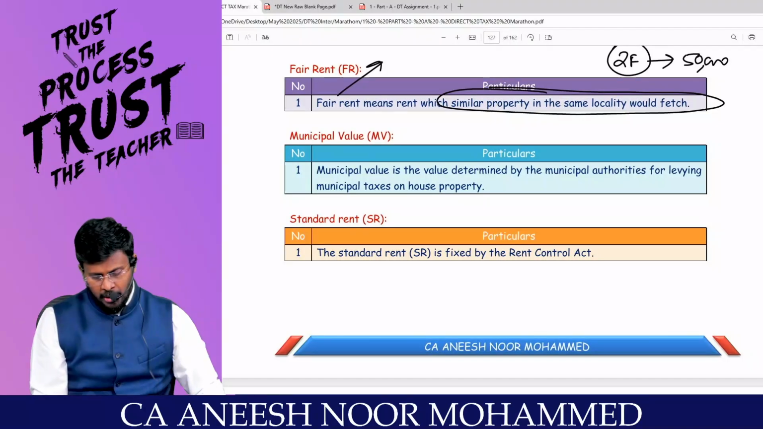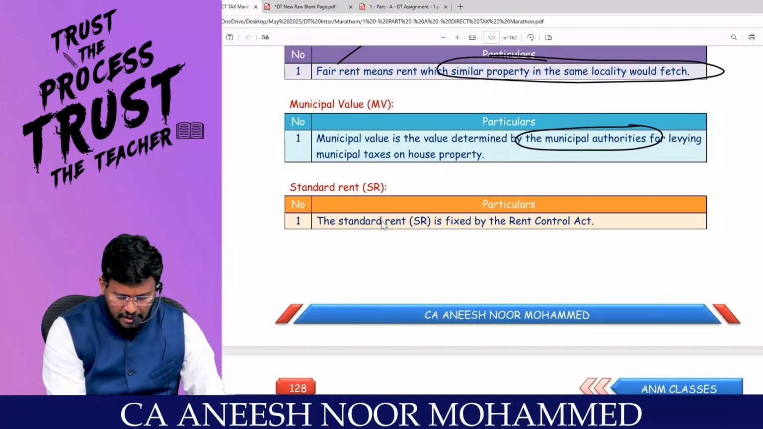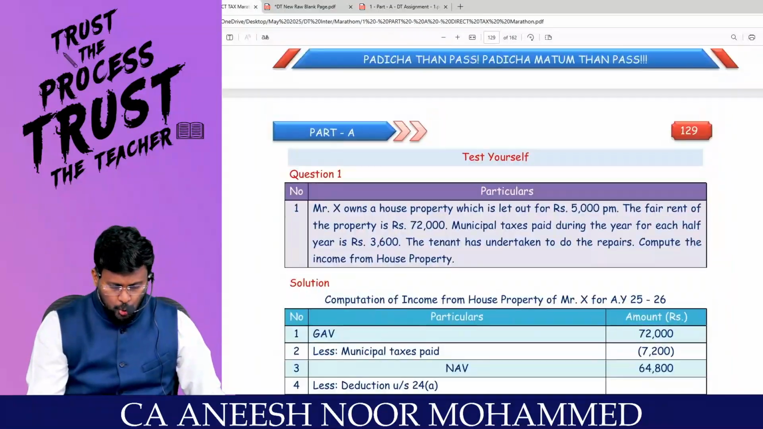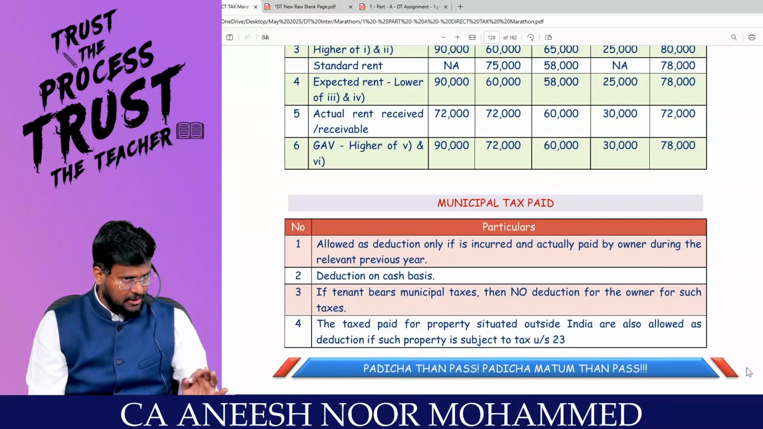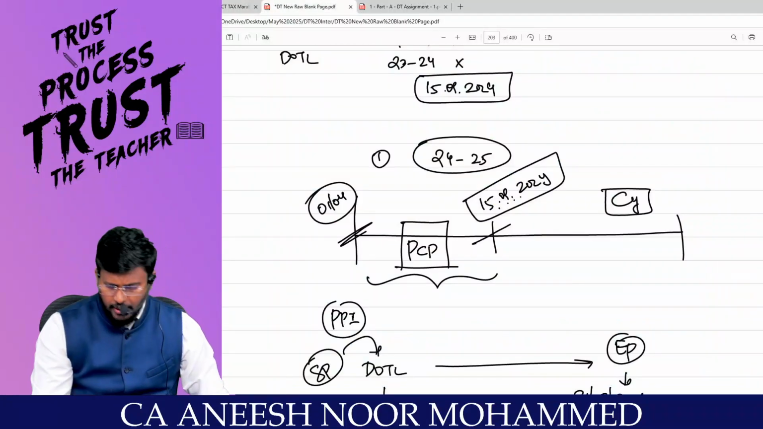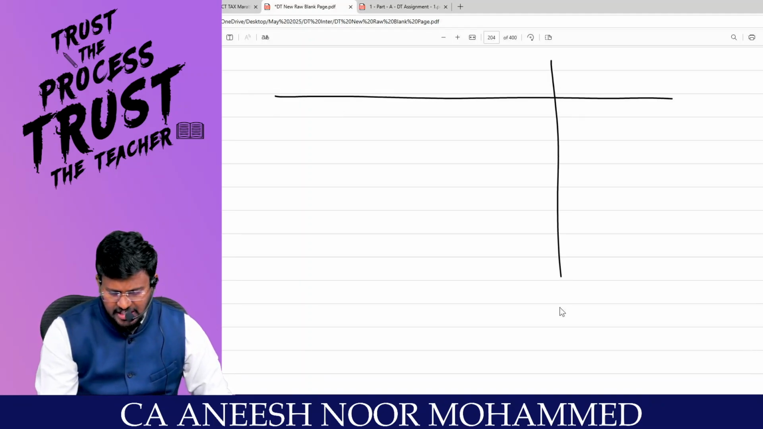Comfortable? Sir, municipal value means value fixed by the municipal authority. Standard rent means rent fixed by the Rent Control Act. Comfortable, sir? So, two types of property we have done, sir. Number one is fully self-occupied property. I will be recalling in between the fully self-occupied property.